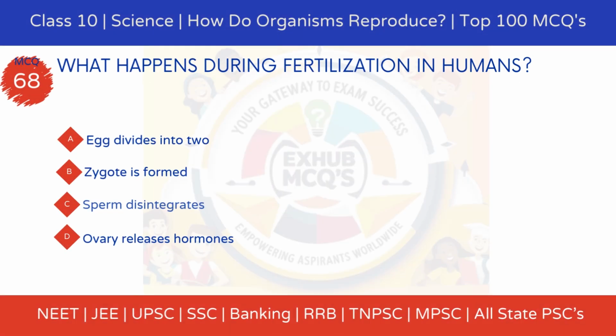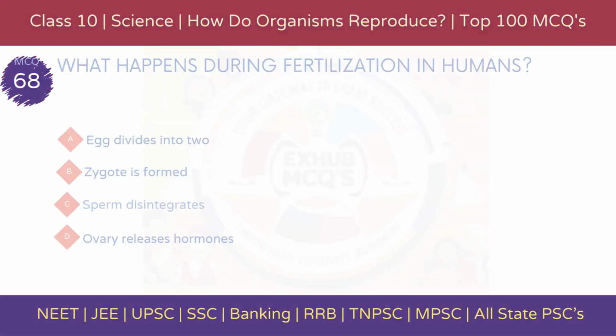MCQ 68. What happens during fertilization in humans? Option A, egg divides into two. Option B, zygote is formed. Option C, sperm disintegrates. Option D, ovary releases hormones.